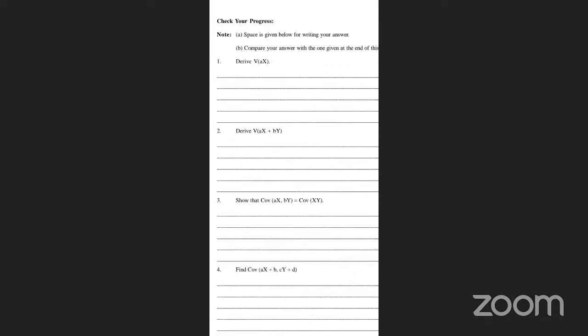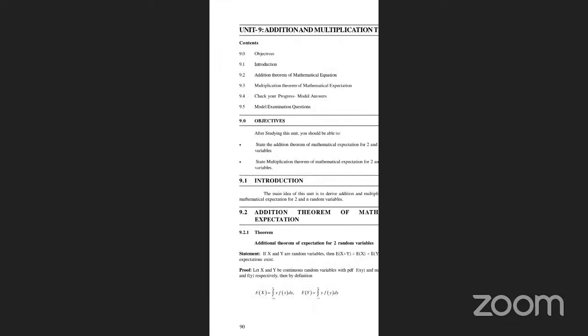Check your progress. You can learn that this is very easy, just the properties of variance and covariance. Okay, sir. Today the 9th unit is completed. 10th and 11th tomorrow, 12th unit complete on Sunday. Okay, sir. Next: addition and multiplication theorems. Addition theorem of expectation of two random variables.